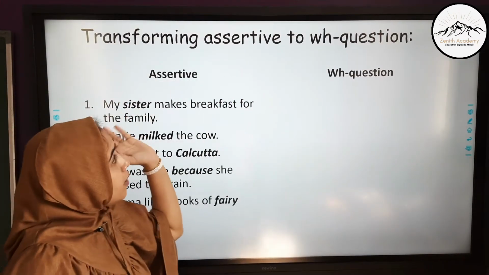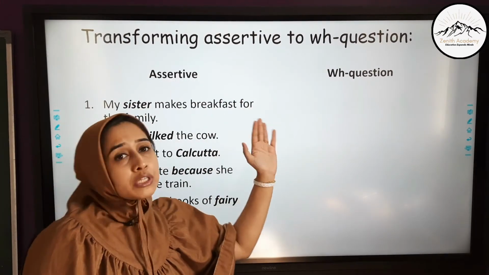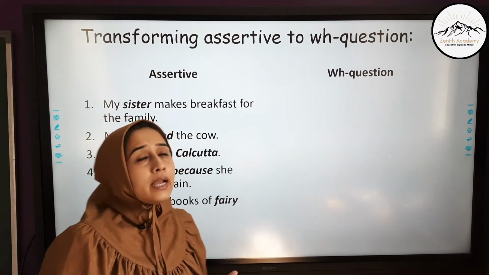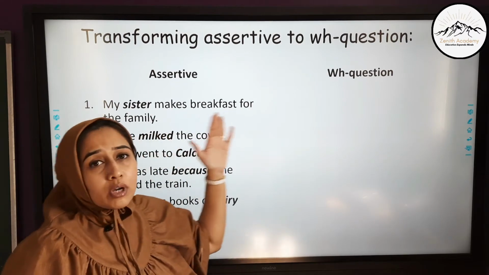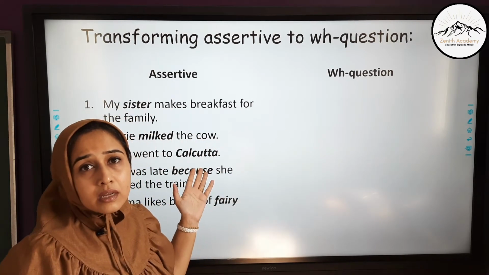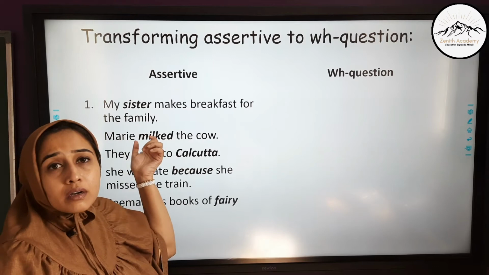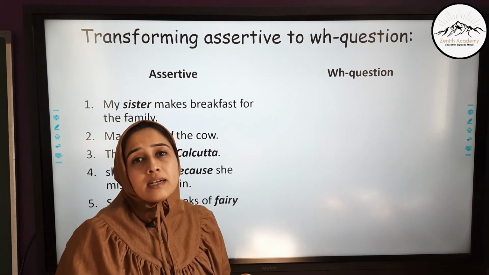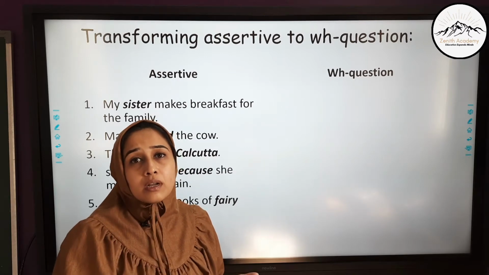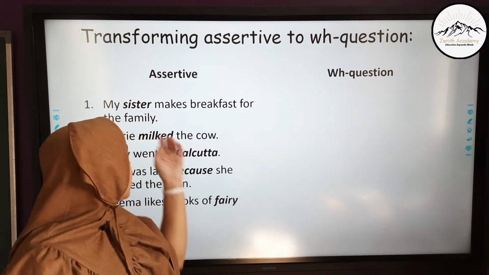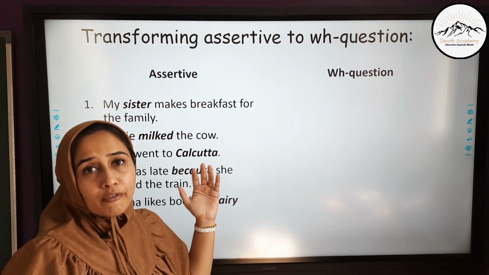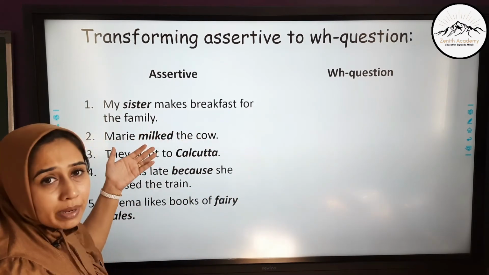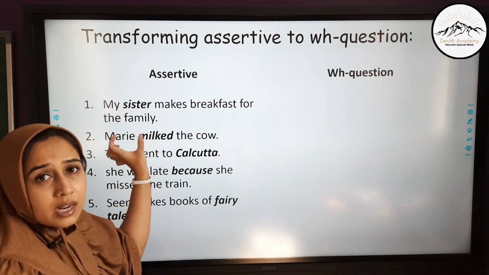Next one, transform assertive sentences into WH questions. Now in the exam, you get questions like, form WH questions out of the given sentence, where a particular word, it might be a noun, adjective, verb, will be highlighted in the sentence and you have to form a question in which the particular highlighted word should be the answer to your question. Let's see. My sister makes breakfast for the family. Here the noun sister is highlighted.